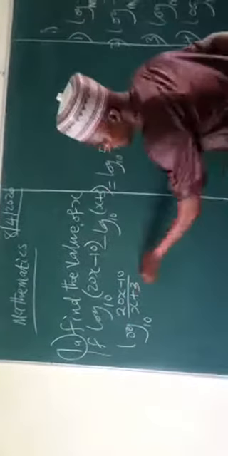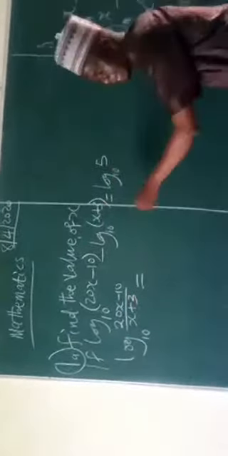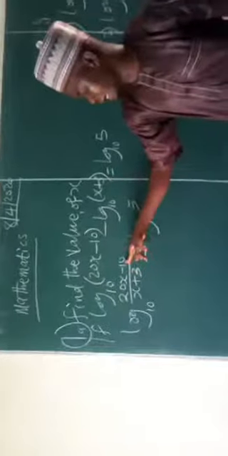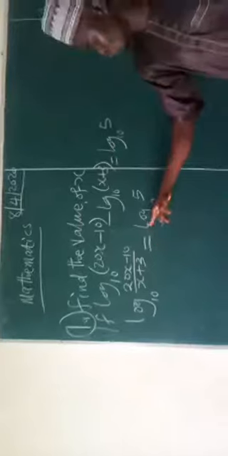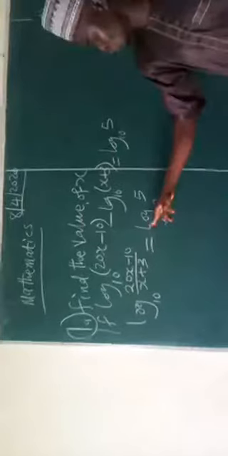Then equals, this equality sign, log of 5 base 10. We have log base 10 on both the left hand side and the right hand side, so we can cancel them.